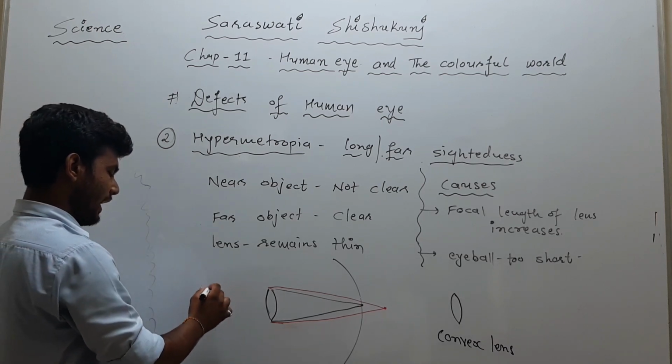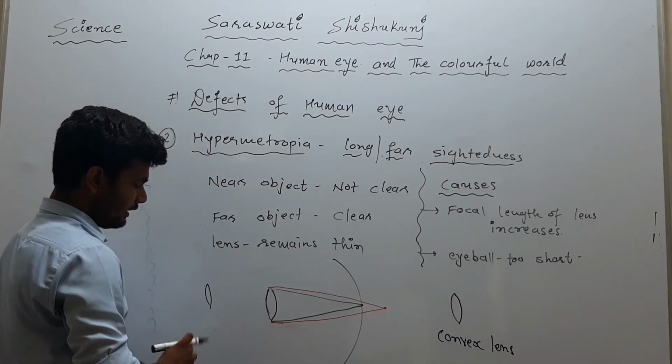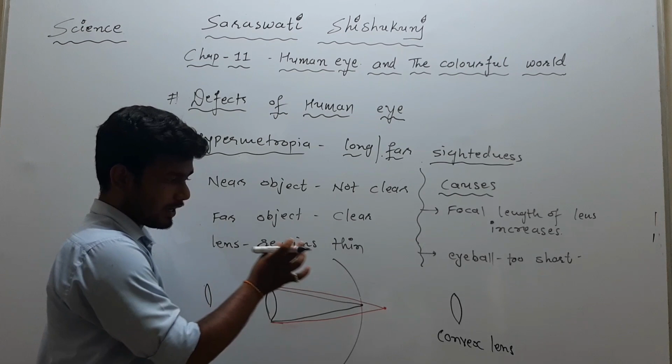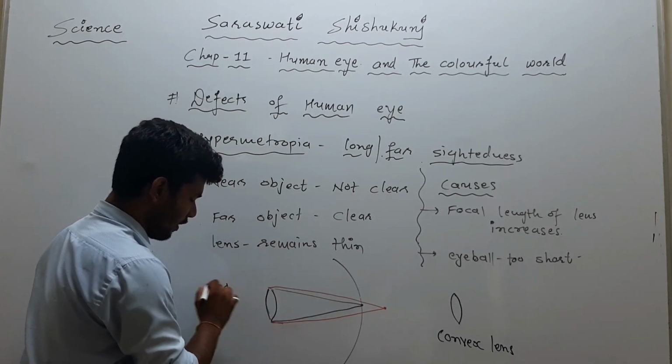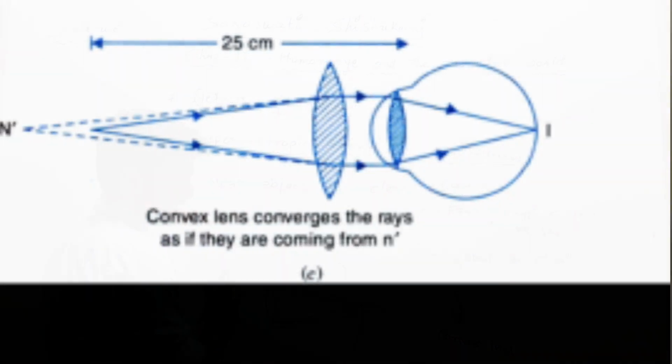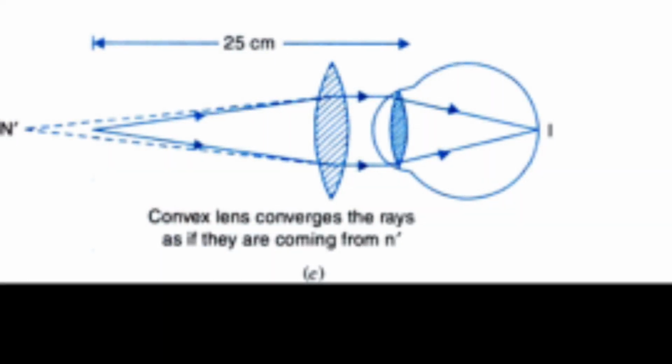So as we will have here the convex lens, and when the light ray passes through this type of convex lens to our eyes, it will get merged on the retina, so we can see the object clearly.